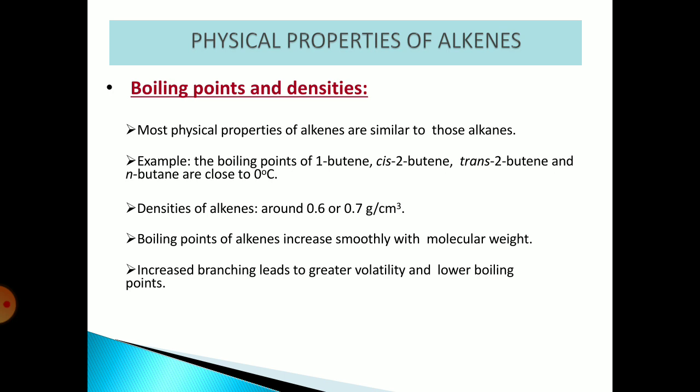Let us see the physical properties of alkenes. First, boiling point and densities. Most physical properties of alkenes are similar to those of alkanes. For example, the boiling points of 1-butene, cis-2-butene, trans-2-butene and n-butane are close to 0 degrees Celsius. Densities of alkenes are around 0.6 to 0.7 gram per centimeter cube. Boiling points of alkenes increase smoothly with molecular weight. Increased branching leads to greater volatility and lower boiling points.